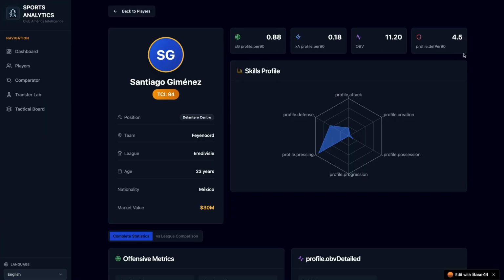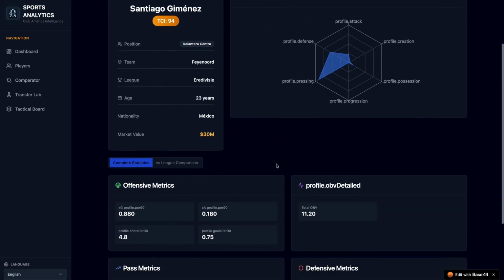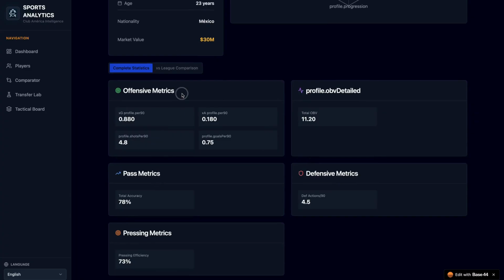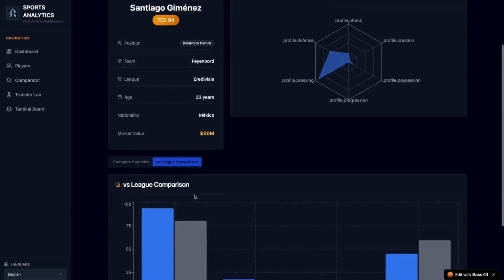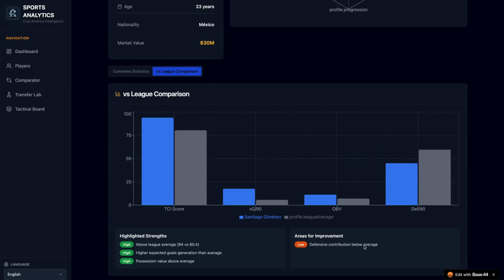Here we can see its different metrics like xG profile per 90, xA profile per 90, OVV profile depth per 90. And we can see also different metrics like offensive one, pass metrics, pressing metrics. We can see also a comparison to its league and highlighted strengths and areas of improvement.